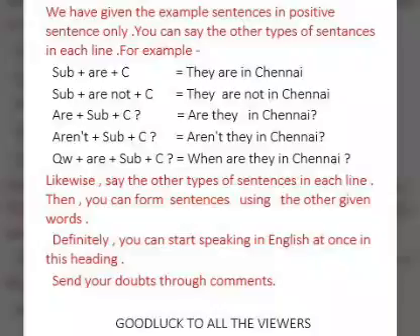We have given the example sentences in positive sentence only. You can say the other types of sentences in each line. For example, subject plus R plus C. They are in Chennai. Subject plus R naught plus C. They are not in Chennai. R plus subject plus C. Are they in Chennai? Ant plus subject plus C. Aren't they in Chennai? QW plus R plus subject plus C. When are they in Chennai?